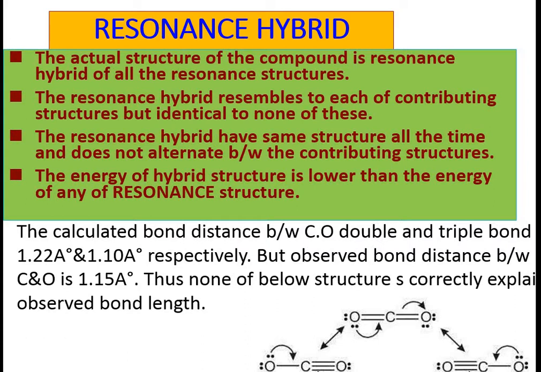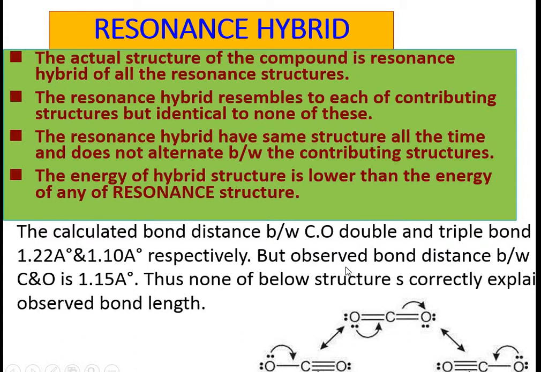For example, these are resonance structures of CO2. Here there is a double bond between carbon and oxygen. In the other structure there is one triple bond and one single bond between carbon and oxygen. The calculated bond distance of a carbon-oxygen double bond is 1.22 angstrom, and the calculated bond distance of a CO triple bond is 1.10 angstrom.